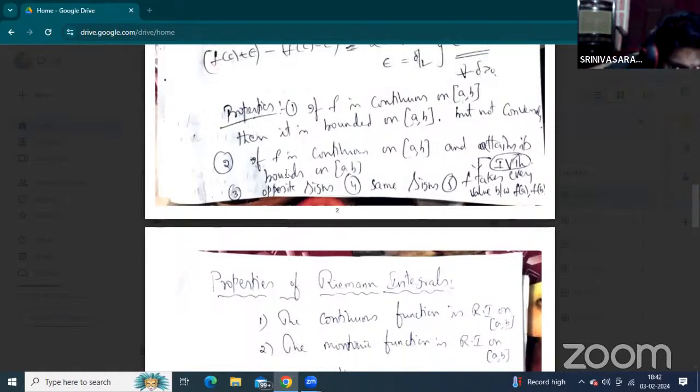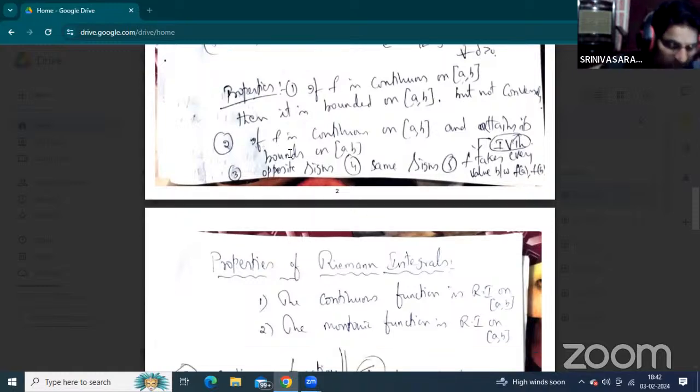I think we already covered these properties of continuous functions in the first year, first sem or second sem. Problems on continuity of a function and limit of a function are also practiced in the first year. Okay.